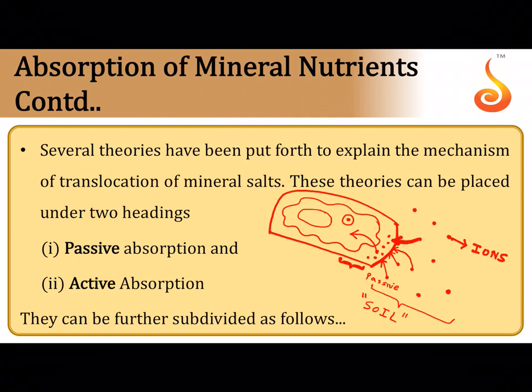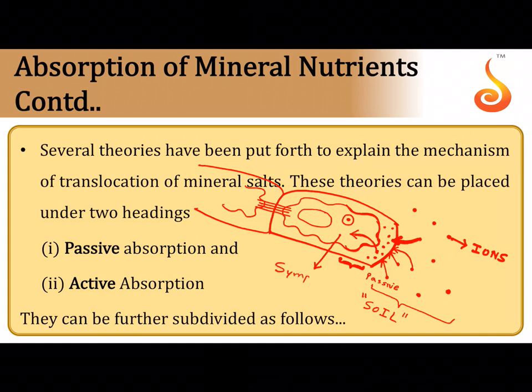Remember, initially from the soil the minerals go and accumulate in the space between the cell wall and the cell membrane, because they can readily cross the cell wall. The cell wall is completely permeable to them, and once they accumulate between the cell wall and the cell membrane, they have to cross the cell membrane. This is the cell membrane. They have to cross the cell membrane and then enter into the cytoplasm. You know that the living component includes the cytoplasm, and of course there is one more cell next to it, and there are cytoplasmic connections between them, which are called the plasmodesmata.